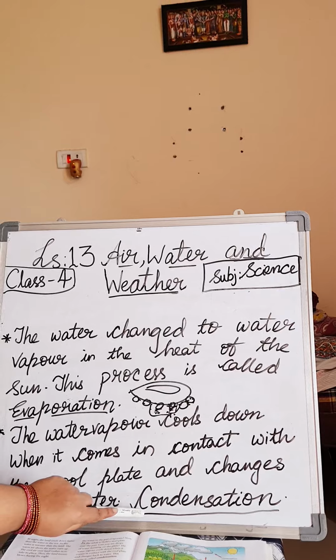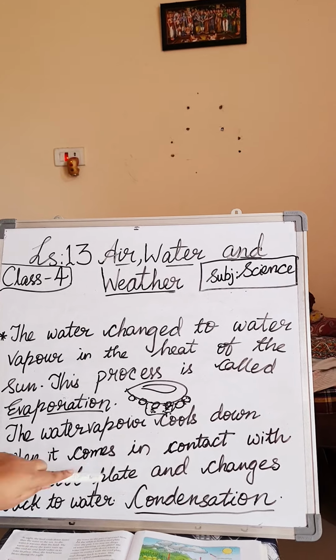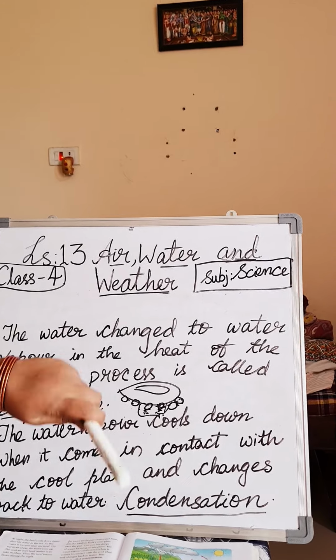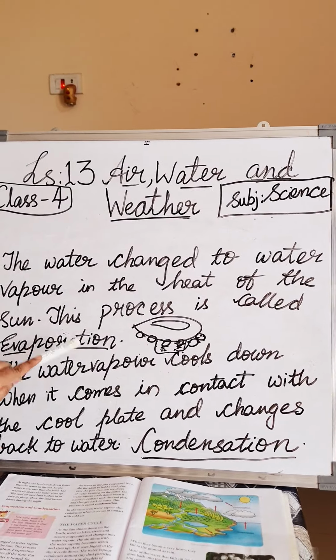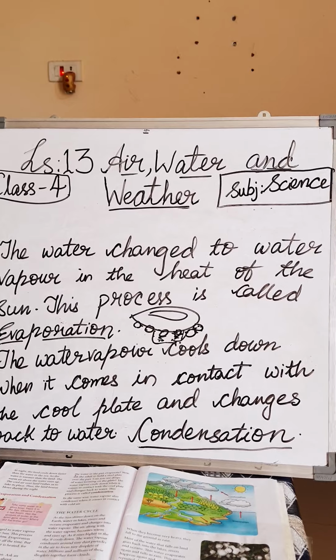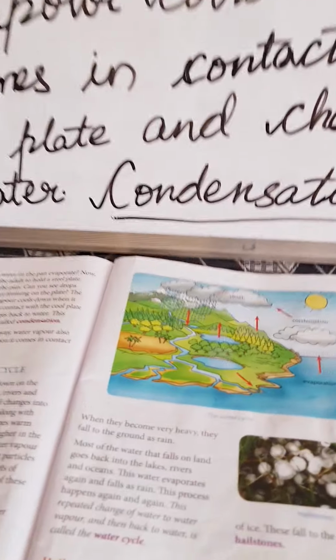So in the weather outside, in our surroundings, how is this condensation process formed? Now we will just check with our water cycle. Then I will tell you how this condensation is applied there, outside, in the weather conditions. Okay, children? Now just we will have a look in the textbook. Just see in the textbook, children, the water cycle.